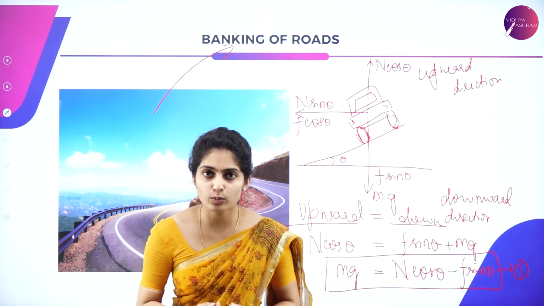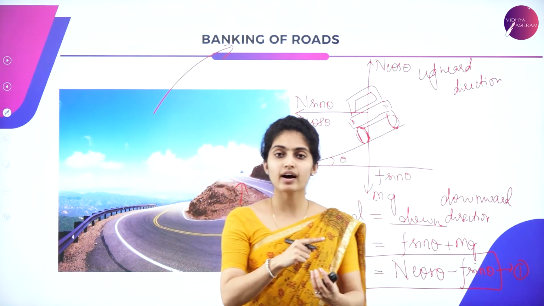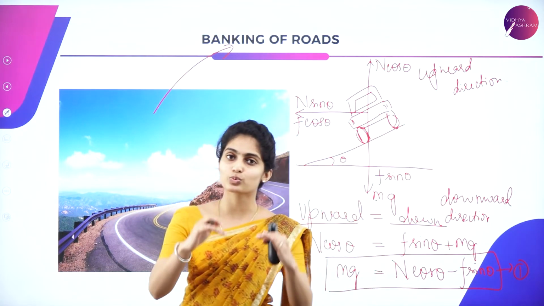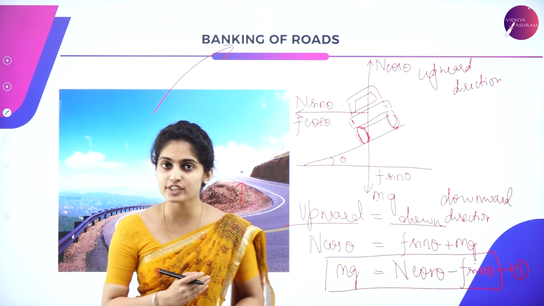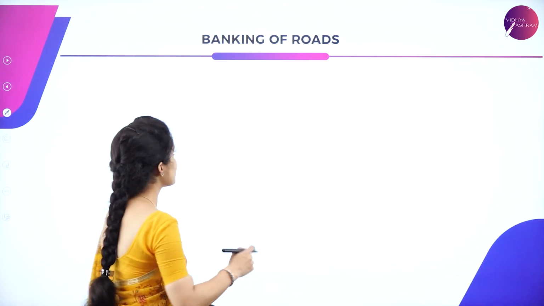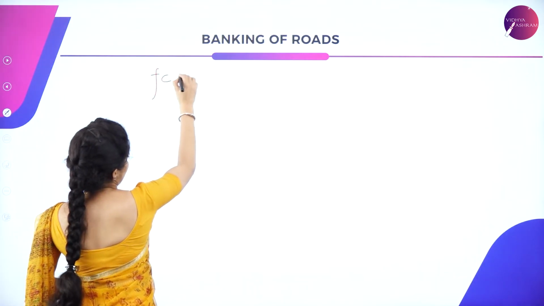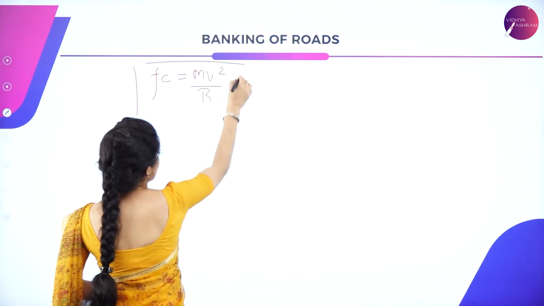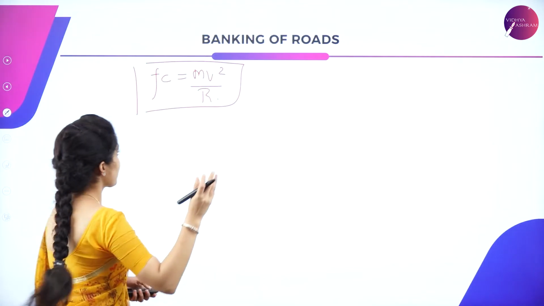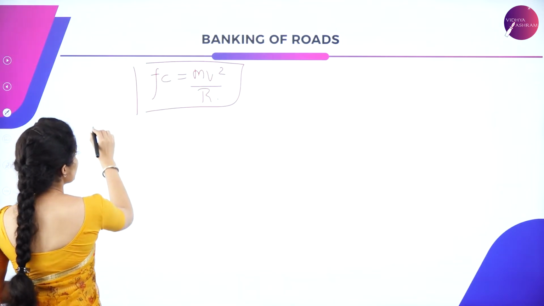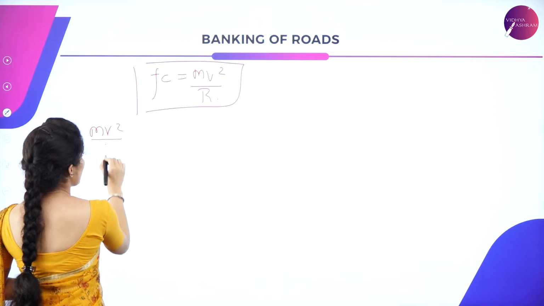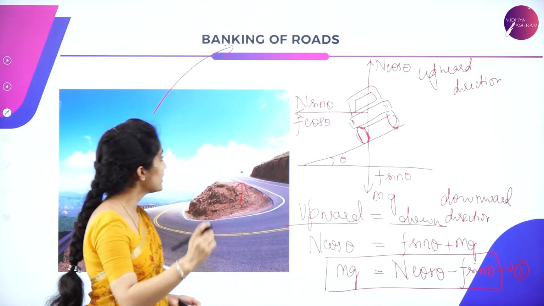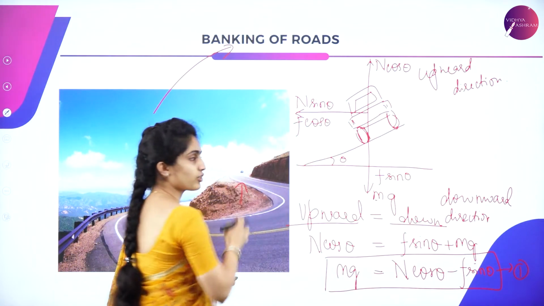Now, any object taking a circular path has a centripetal force directed towards the center, and such a centripetal force is given as mv square by r. Now you have to get the equation for the force acting towards the center when an object takes a circular path, that is, the horizontal component.